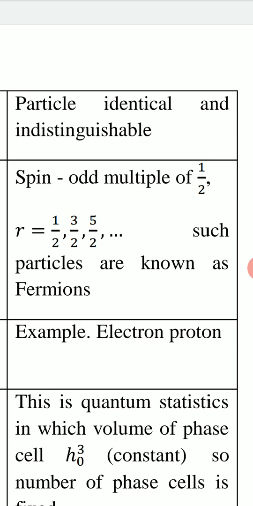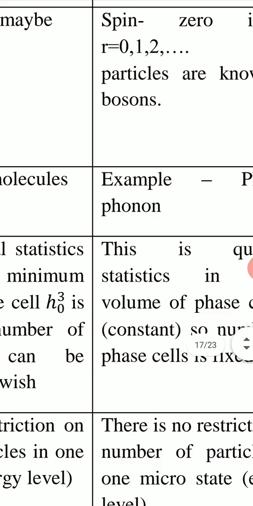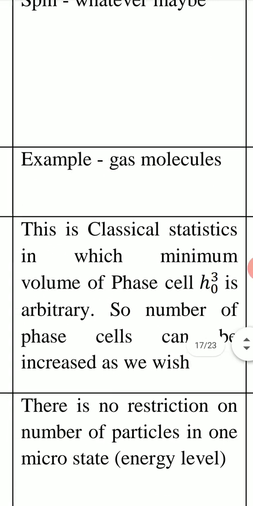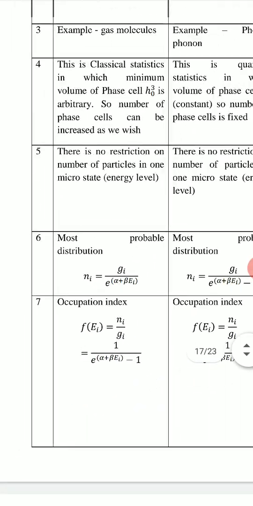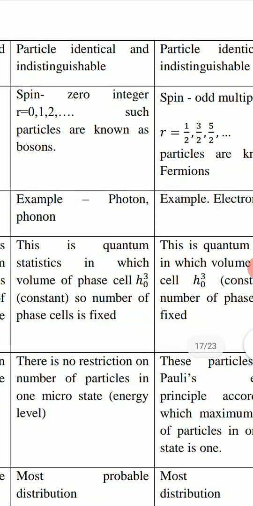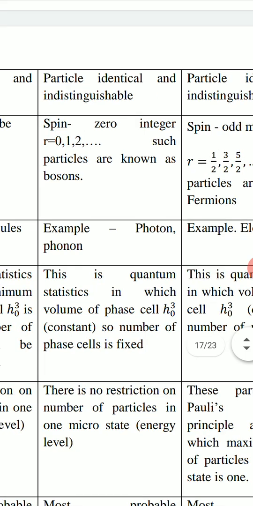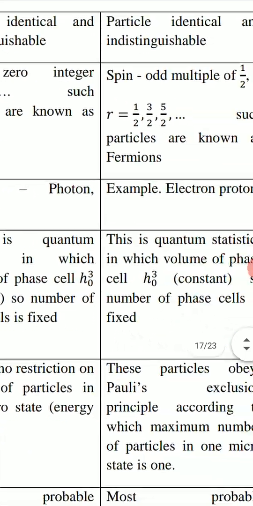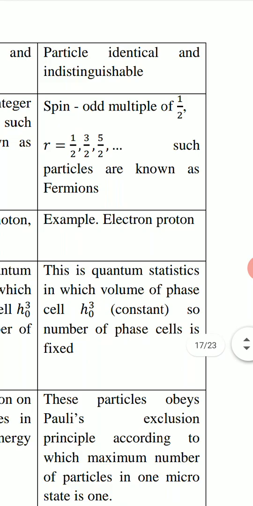Such particles are known as fermions. An example of Maxwell-Boltzmann statistics is gas molecules. Examples of Bose-Einstein statistics are photons, phonons. Examples for Fermi-Dirac statistics are electrons, protons.